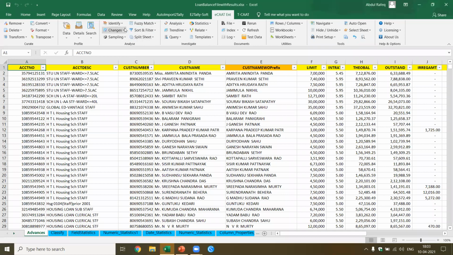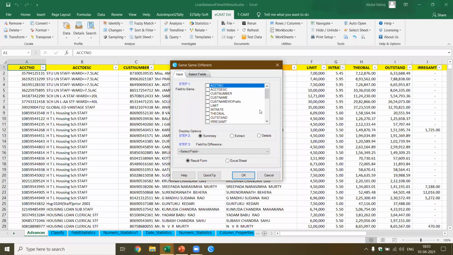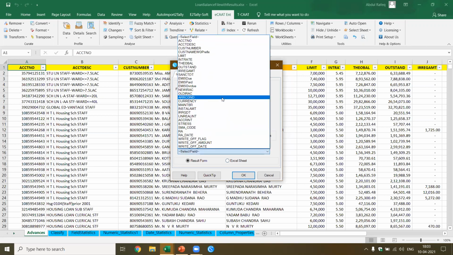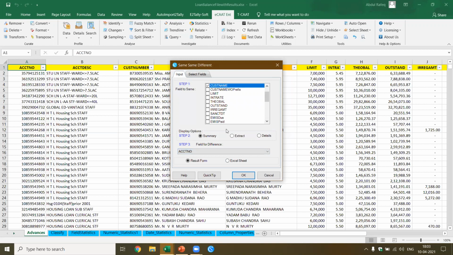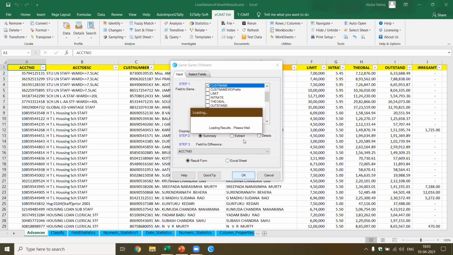So where is identify? You see here, same, different. It will be part of the duplicates. Let me see if I can wrap up in another 15 minutes. Okay, what is it that I want to find? I want to find where the customer name is the same, but the account number is different. They should be able to give me all the cases where the customer name is the same and the account number is different. We also know there are many customers who got multiple loans.